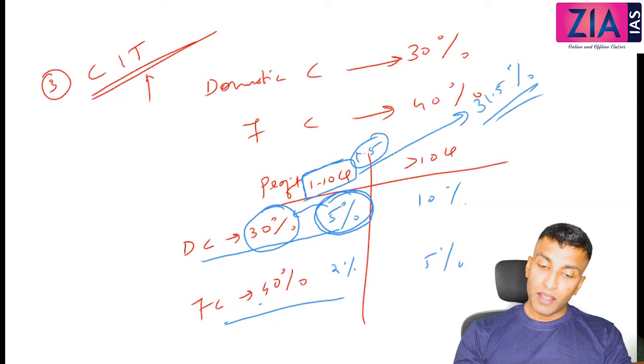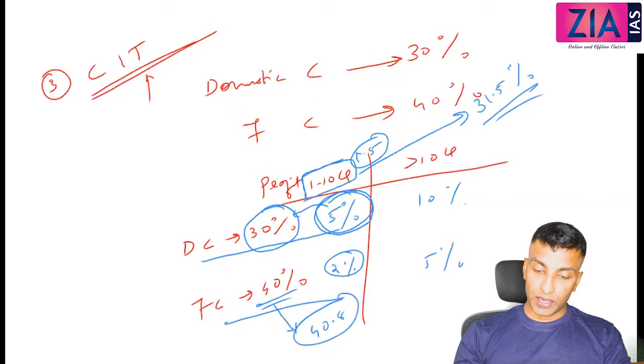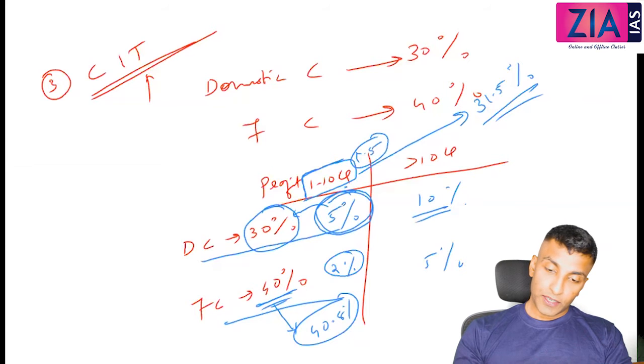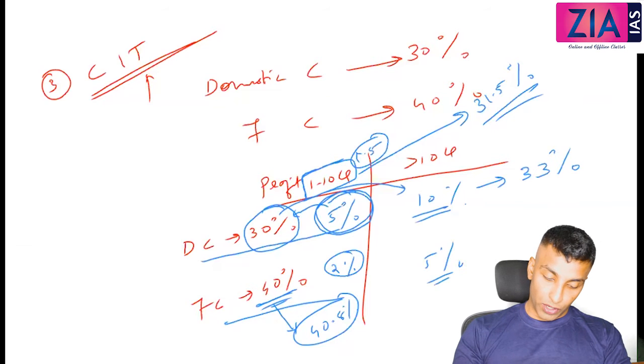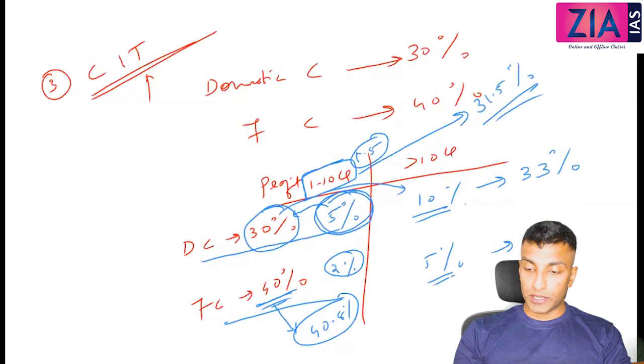Similarly, what is 2 percentage of 40? That is 0.8. So how much will it come to here? 40.8 percentage, not 40 plus 2. Similarly, here also 30 plus 10 percentage of 30. What is that? Here it will become 33 percentage, and then 5 percentage of 40, that will be 42 percentage, including the surcharge.